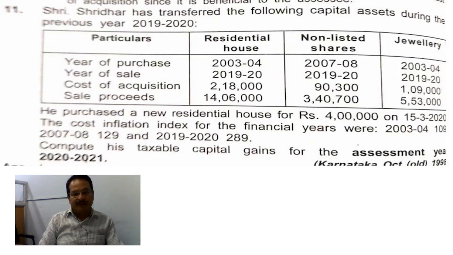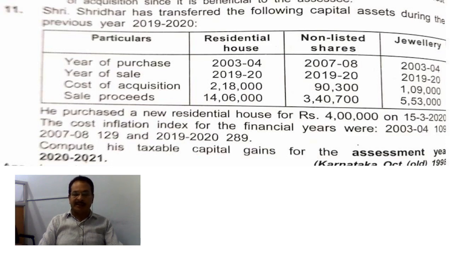Okay. Come back. Let's take exempt under section 54. Under that, actual LTCG rupees 8,28,000 or cost of new residential house purchased, 4 lakh, whichever is less.